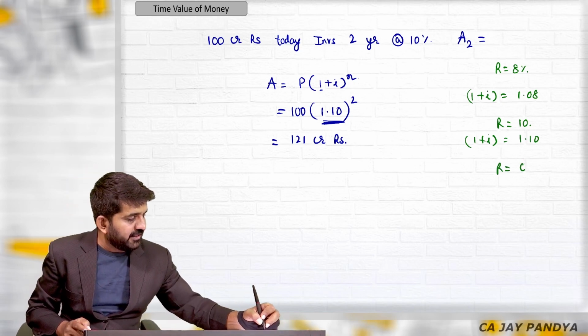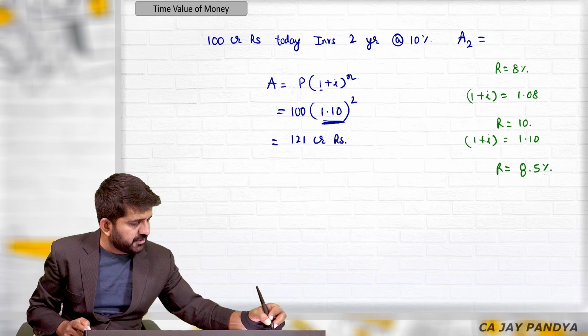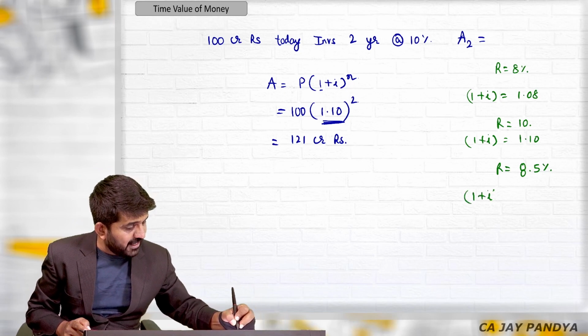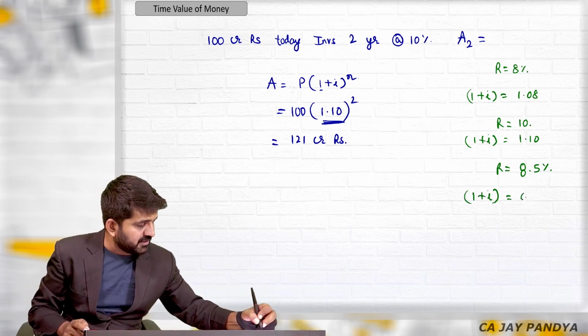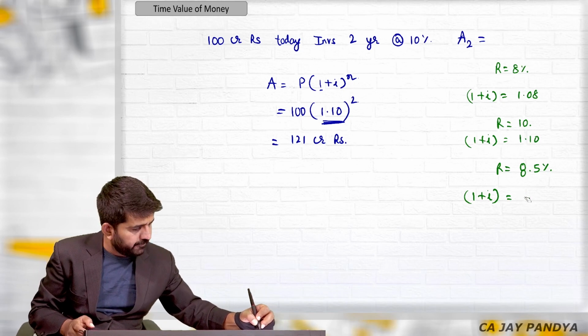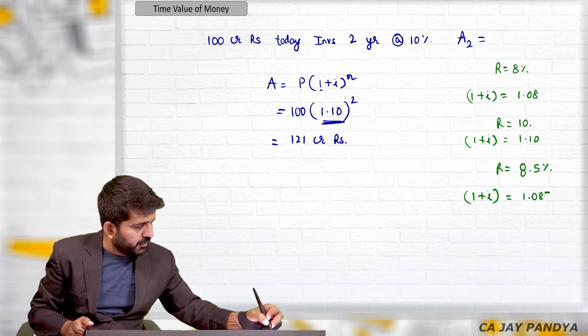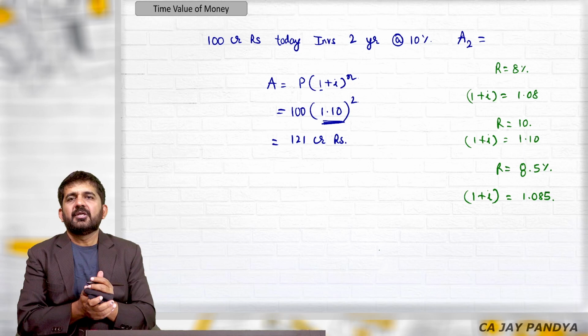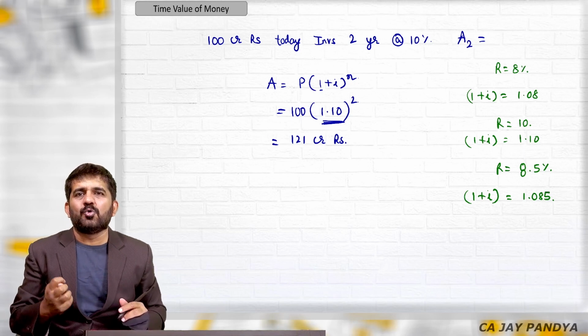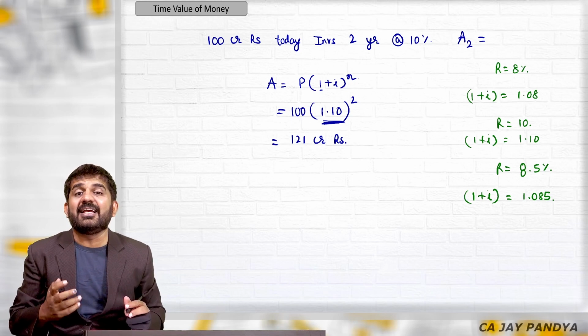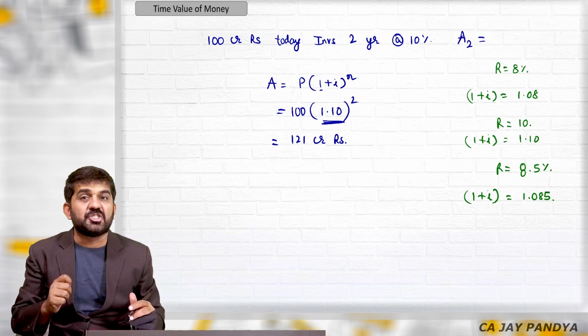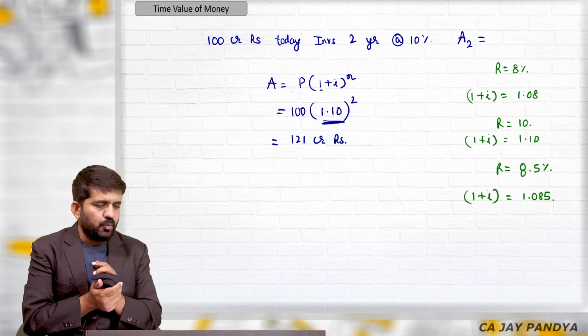If the rate is 8.5%, what will be 1 plus I? I am not asking I. What will be 1 plus I is 1.085. So you should learn how to convert your R directly into 1 plus I. I'm not talking just I, directly converting into 1 plus I.